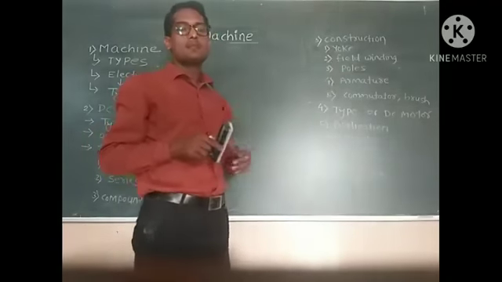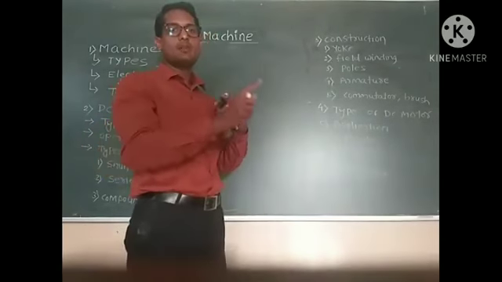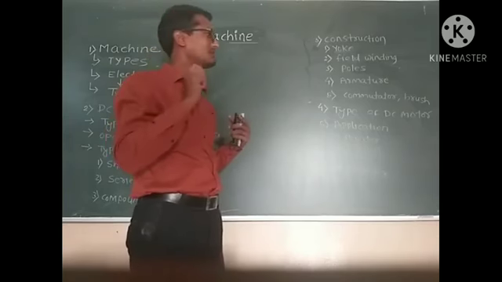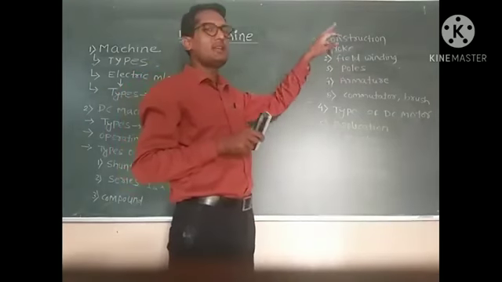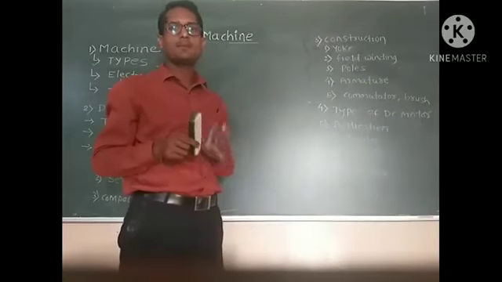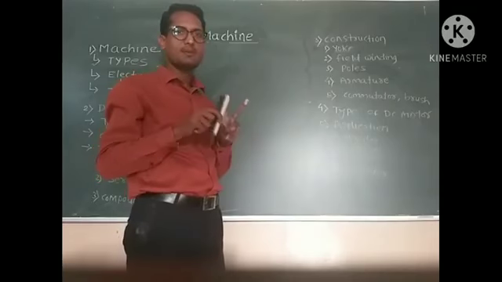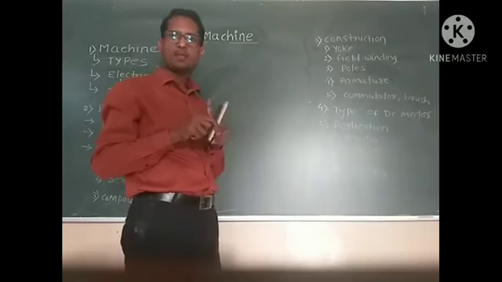This field winding is wound on the poles of the machine and is generally made from copper. There are 2 terminals of the field winding: first is F1 and second is F2.